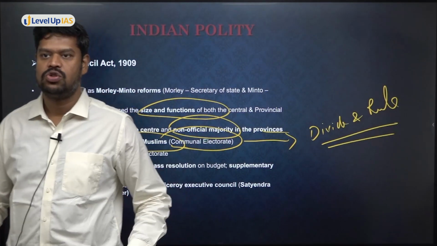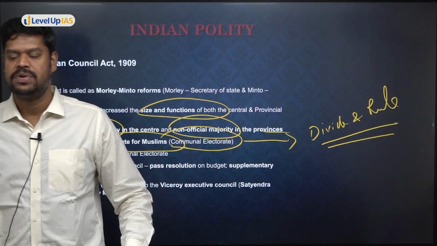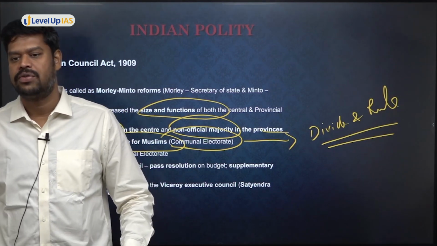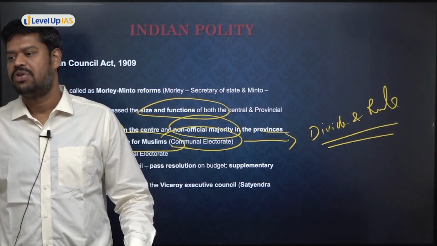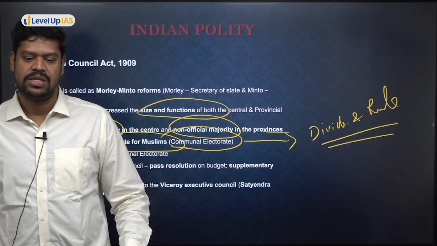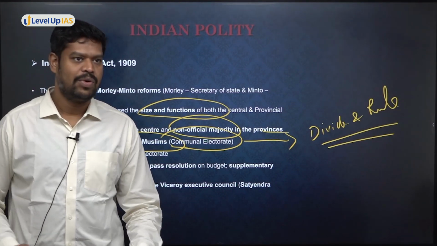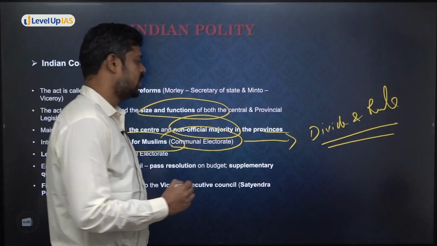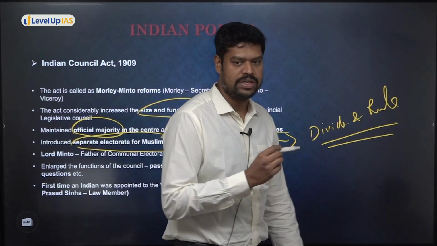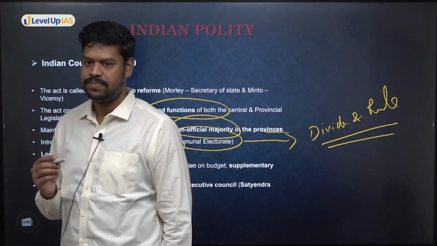And this question has also been asked a number of times, who is considered to be the father of communal electorate in our country? It is Lord Minto who is considered to be the father of communal electorate. But we'll have to understand what is this communal electorate or separate electorate. Do you know what is this communal electorate or separate electorate?